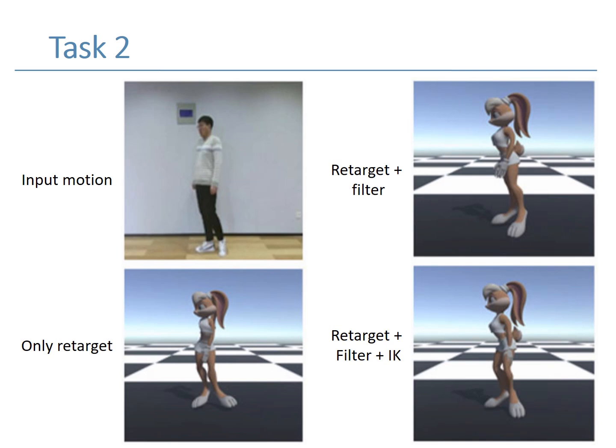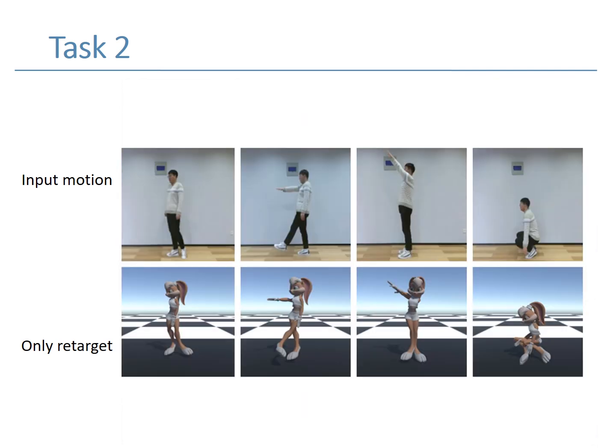As shown in the picture, 3 cases are enumerated, including only retarget, retarget and filter, and retarget and filter and IK. When the filter and IK are disabled, all results are incorrect. It cannot identify the whole process of the human body turn.